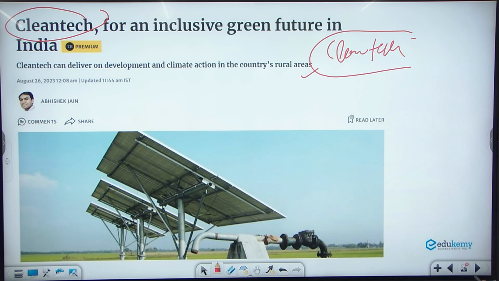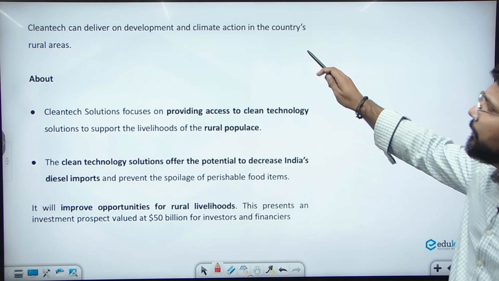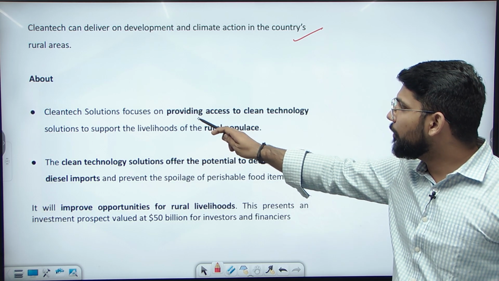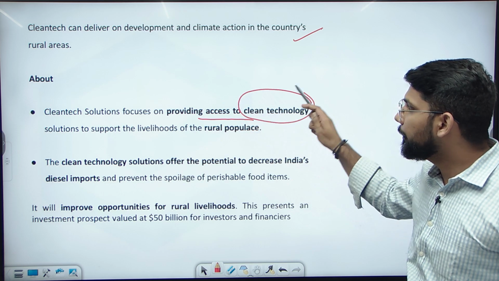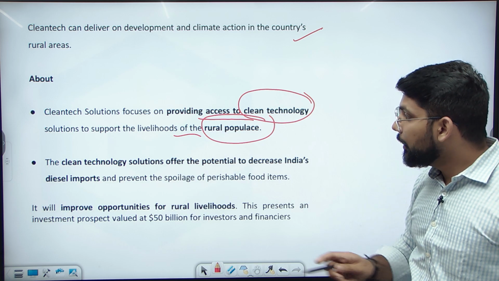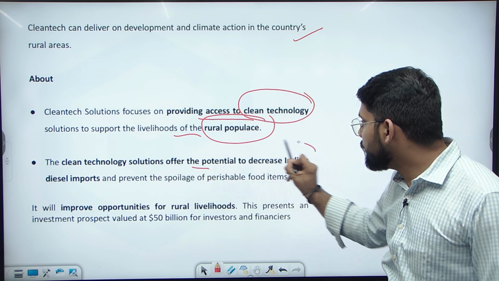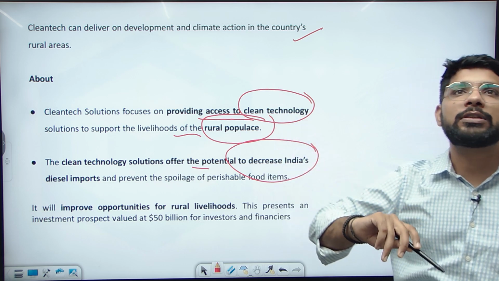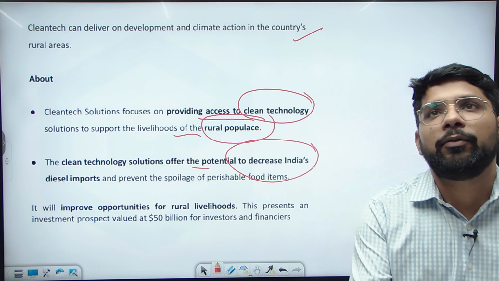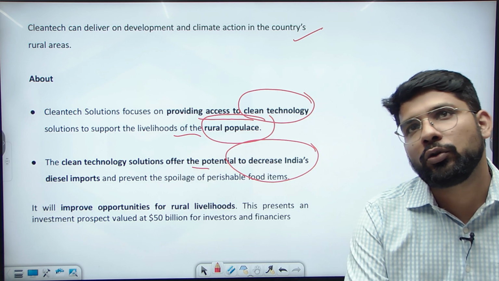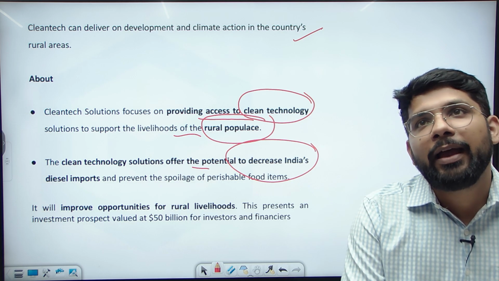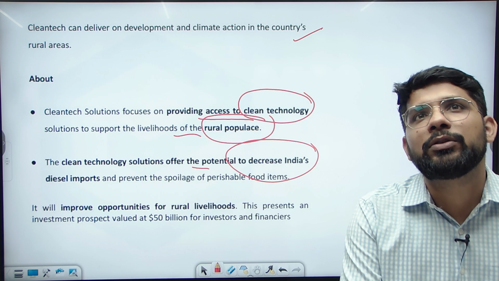Okay. So let's see about clean tech. It can deliver development action in the country, in the rural area. Clean tech is focusing on providing access to clean technology solutions that support the livelihood of the rural population. Clean technology offers the potential to decrease India's diesel imports and prevent the spoilage of perishable food items. How? If we are generating renewable energy through solar panels and wind energy under clean tech, that will help us to reduce our diesel imports and petrol imports.